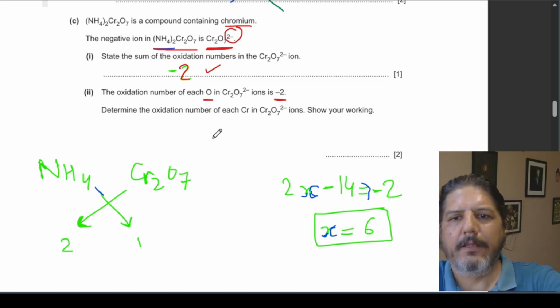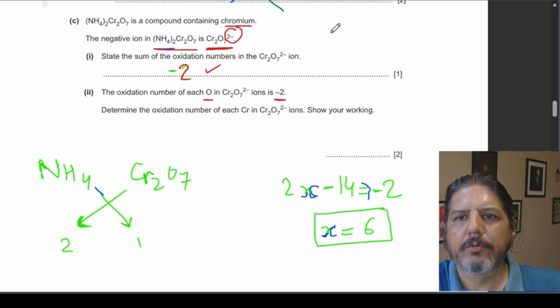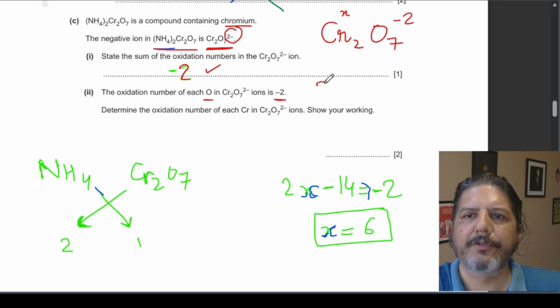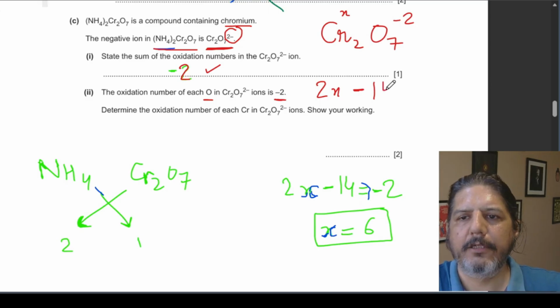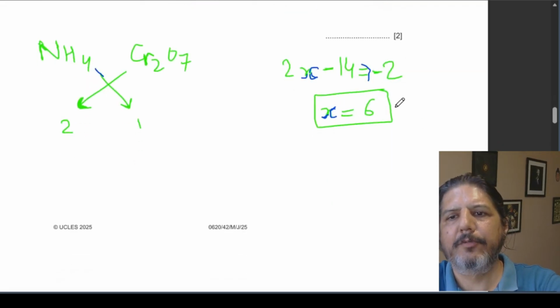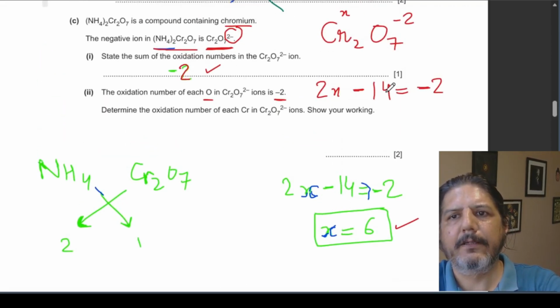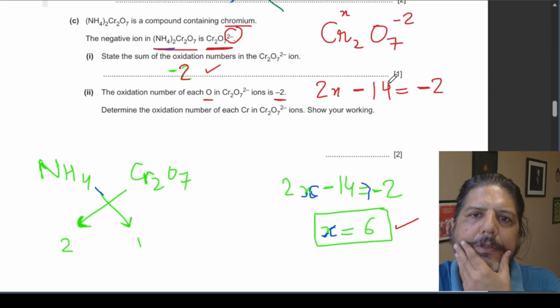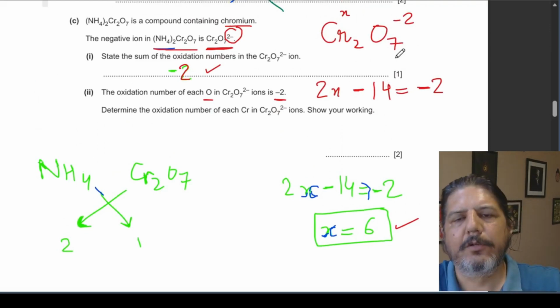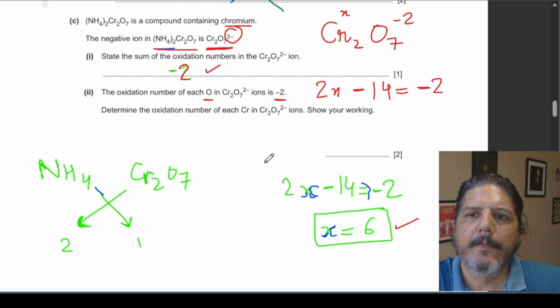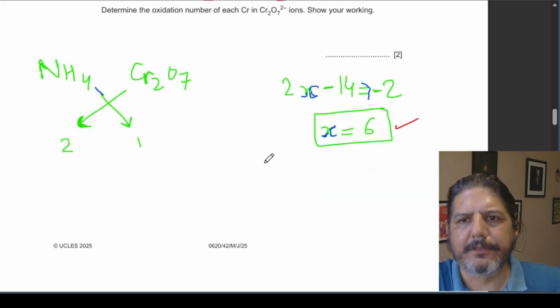So, if I take Cr₂O₇²⁻, and assume the oxidation number of chromium to be X, the equation that I'll get is 2X minus 14 would be equal to -2, and if I calculate X, the value of X would be +6. As I've told you earlier, I have made a lecture on oxidation numbers. You can have a look at the comment section if you want to refer to it, if you are not very clear about oxidation numbers.